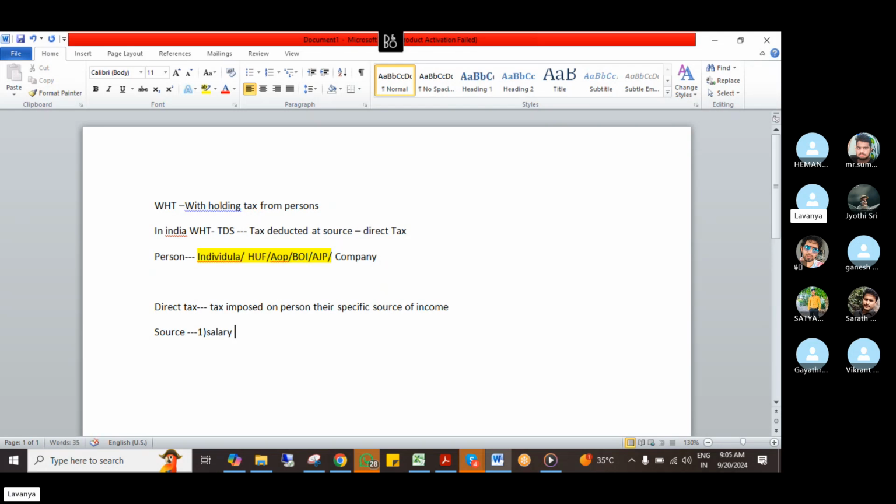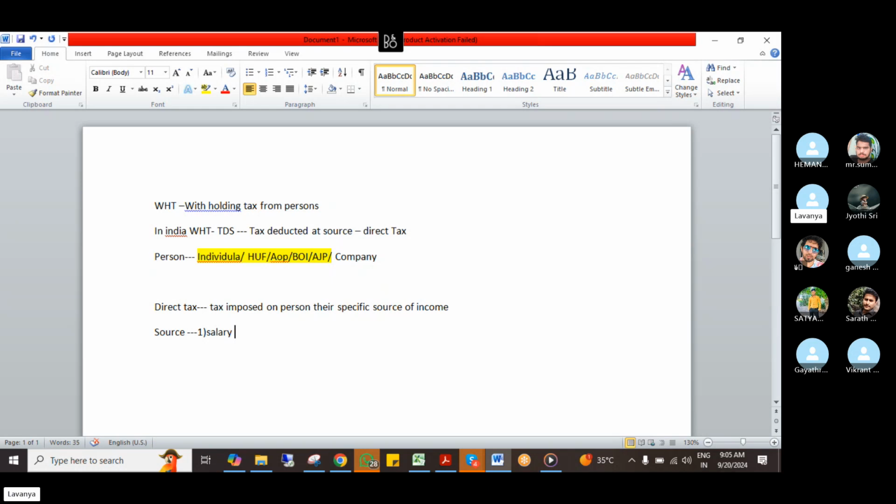Here is how TDS works. Suppose I'm running a company and paying some amount as salary. When I pay anything to a person, I have to deduct tax from that person's payment, and send the same TDS amount to the income tax department.